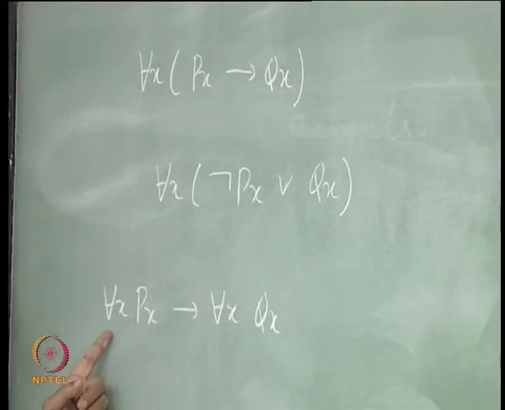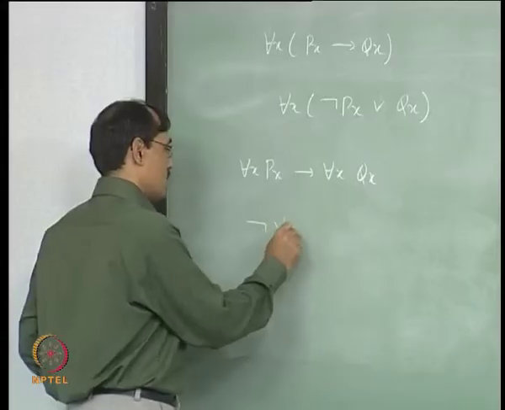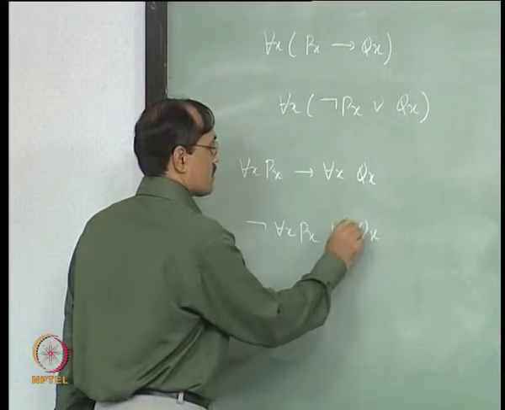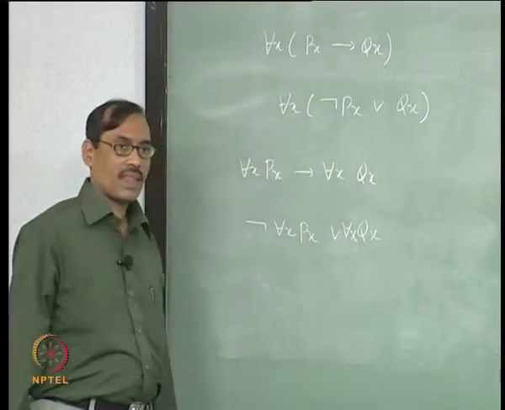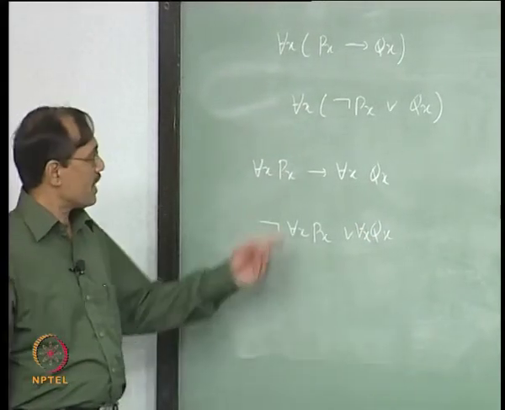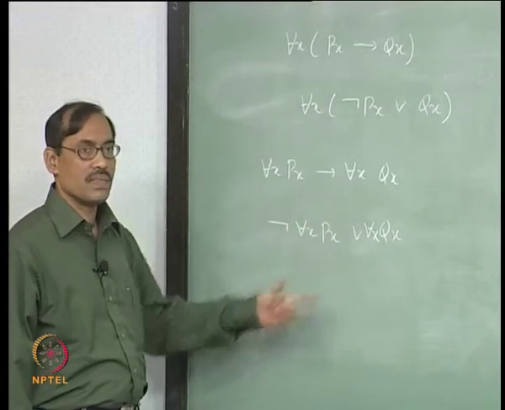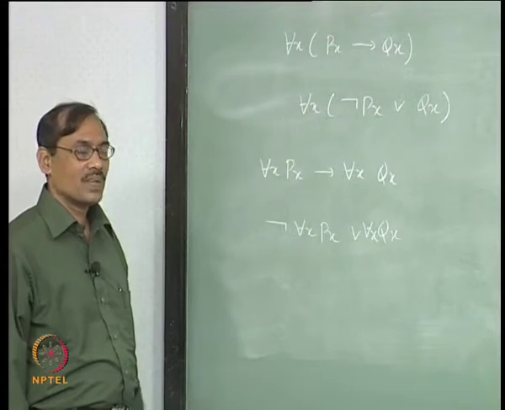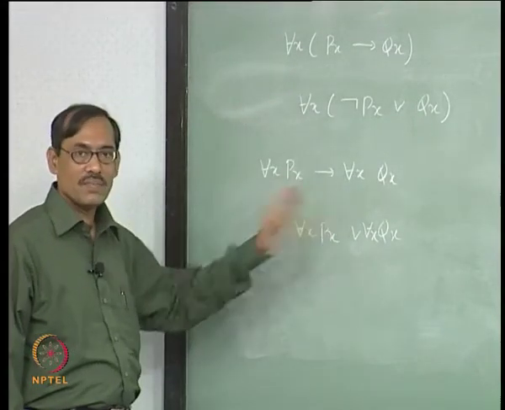So, here if I apply the same propositional tautology, I would get not for each x Px or Qx. Now, there is some problem in this form and this form. It is not clear whether we should accept a mixed form like this or not.